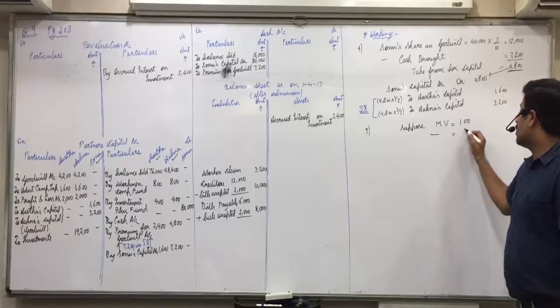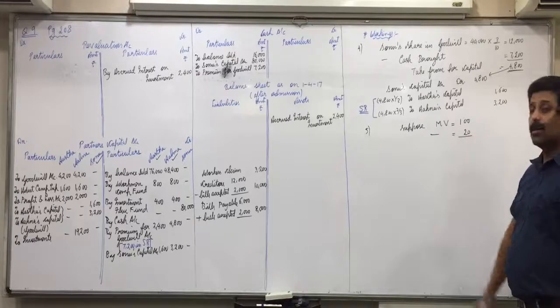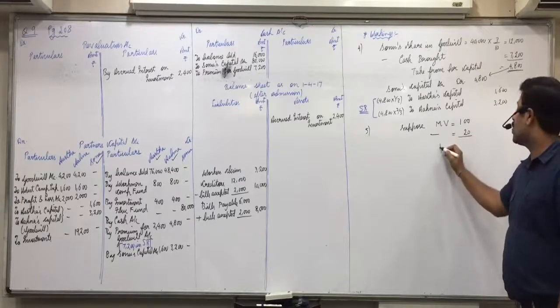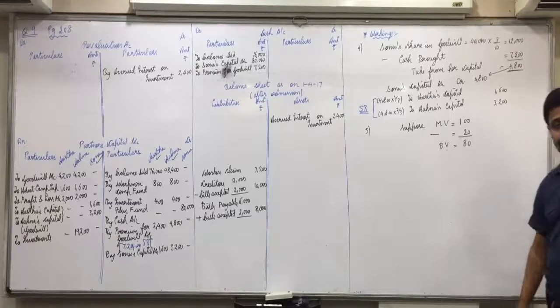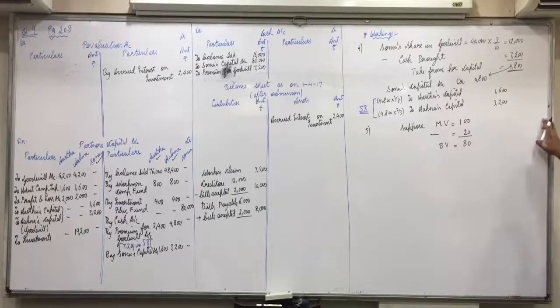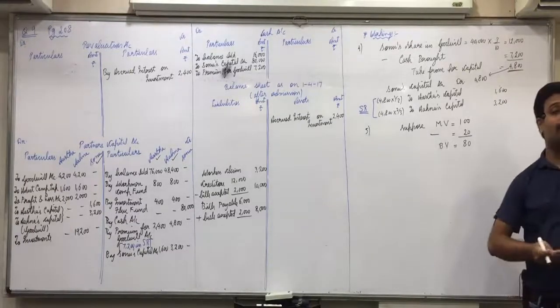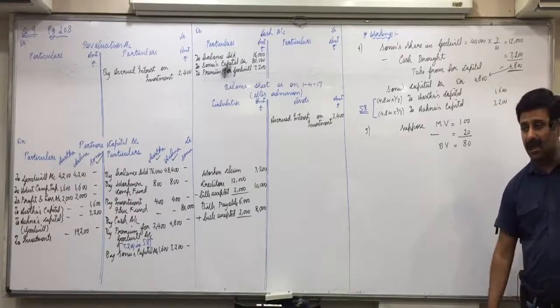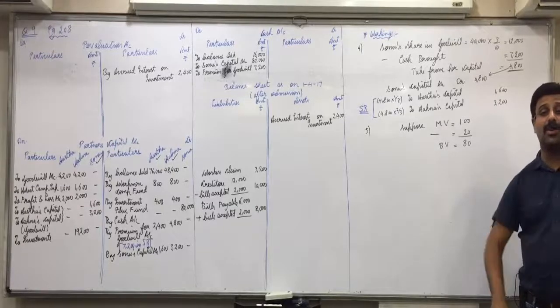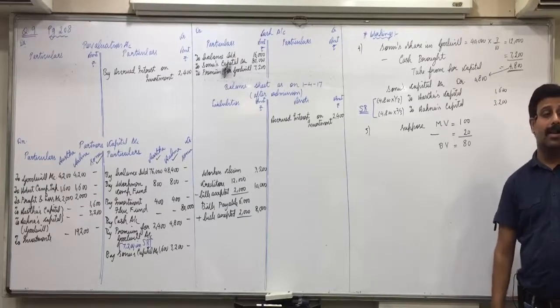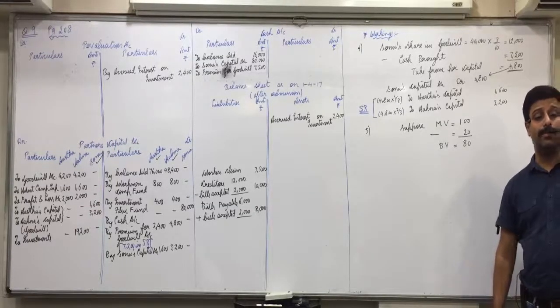Minus how much is book value less 20%? So what would be the book value? 80. Suppose market value is 100. Book value is 20% less than the market value, so what would be the book value? 80. In the balance sheet, what is the value of land and building? Is that the book value or the market value?